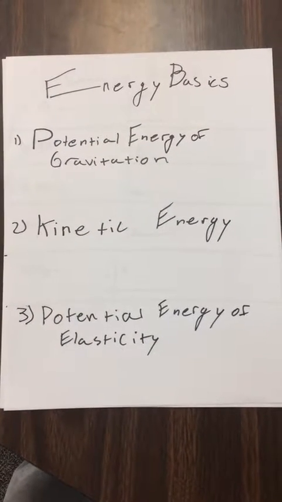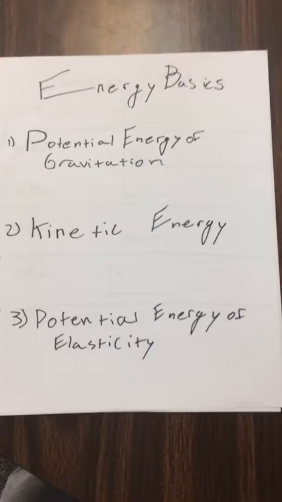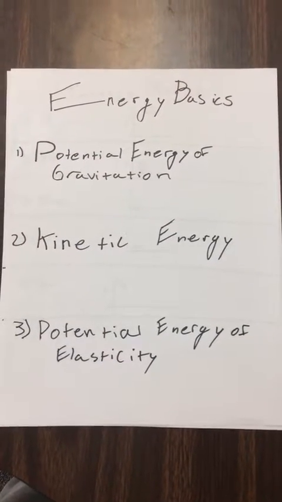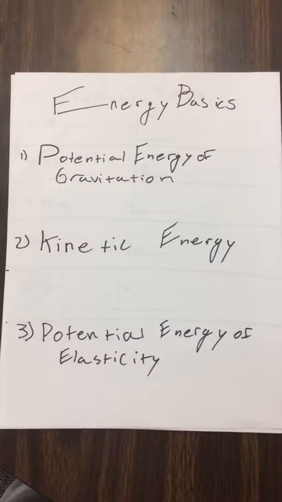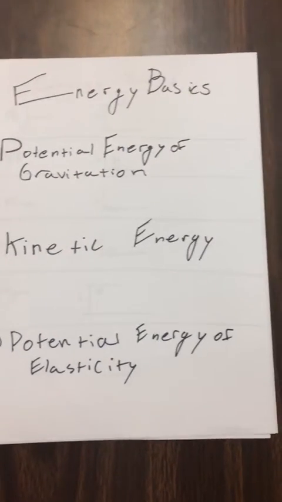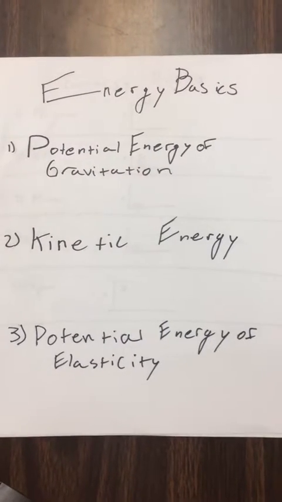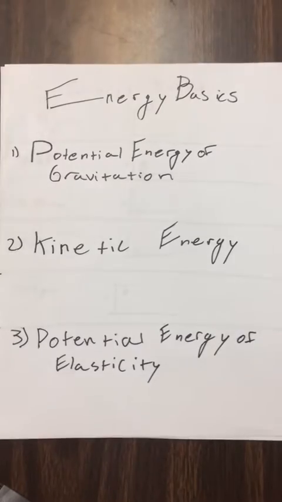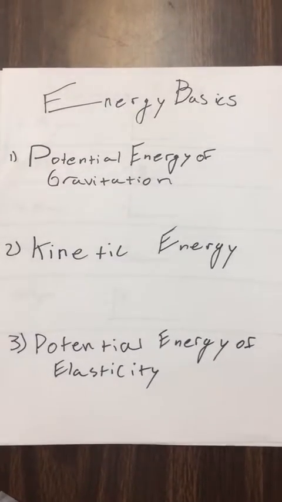Welcome to Energy Basics. Today we're talking about the relationships between potential energy of gravitation, kinetic energy, and potential energy of elasticity in terms of a tennis ball, and why things don't bounce up to the height they were dropped from in terms of energy. After we've described the relationships, we will do a problem involving some of these different types of energy.